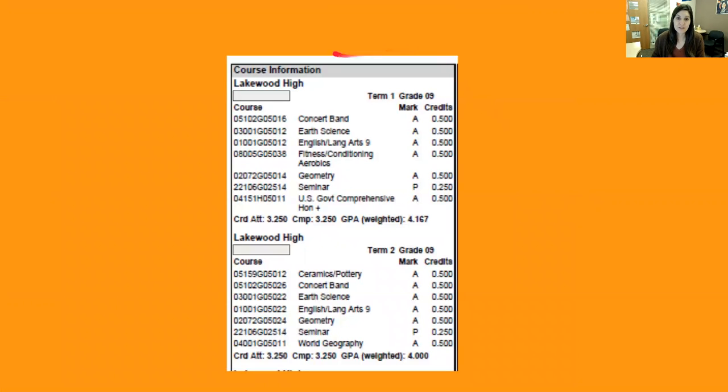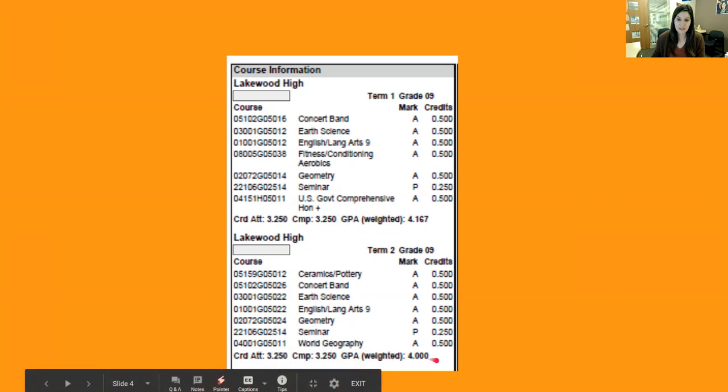So here's course information for 9th grade for this particular student. It shows the class that she took, the grade that was received, and then the credits that were received or earned as well. Down at the bottom, credits attempted, credits completed, and then the weighted GPA for that semester. And then we go down to term 2, again, classes that were taken, grades that were earned, and then the credits that were earned, credits attempted, credits completed, and then the weighted GPA just for that semester.